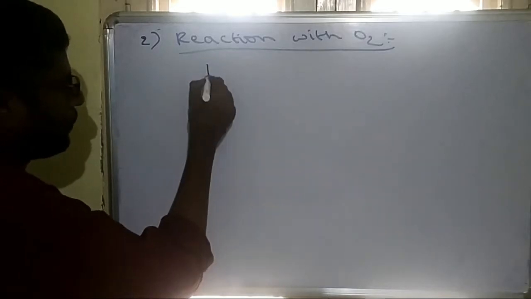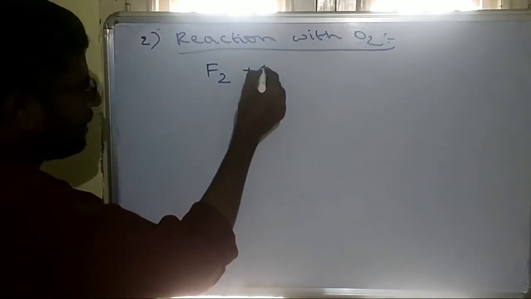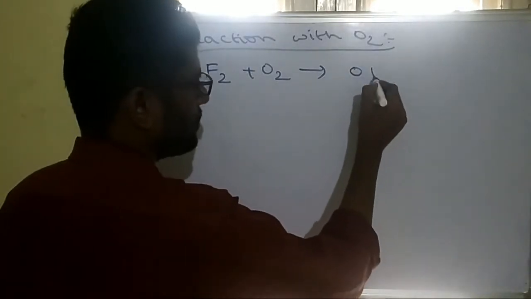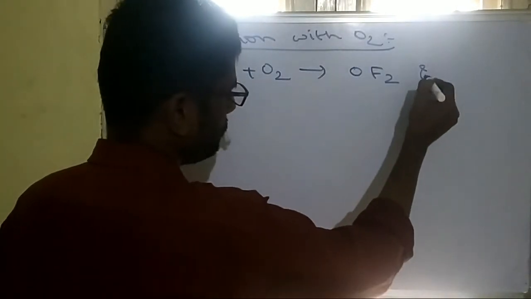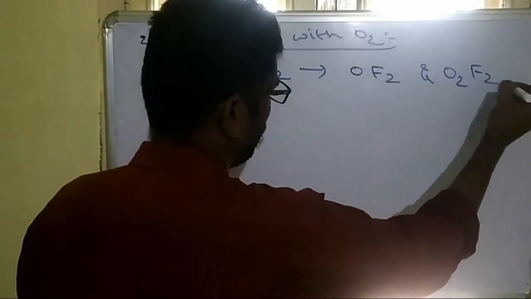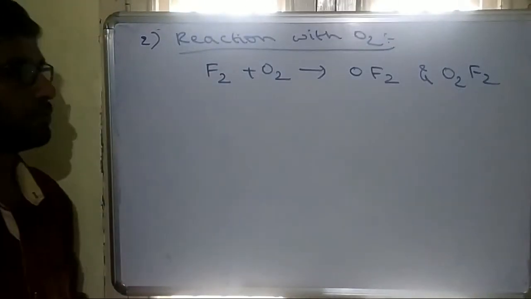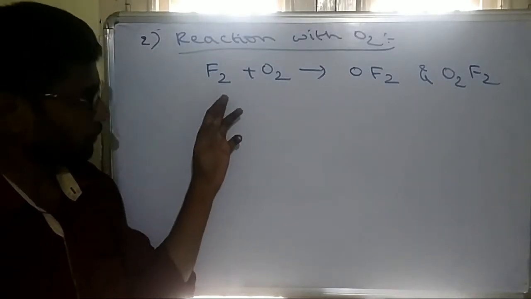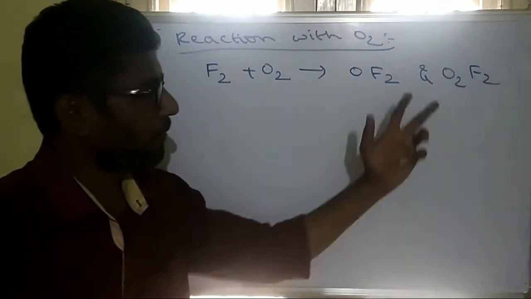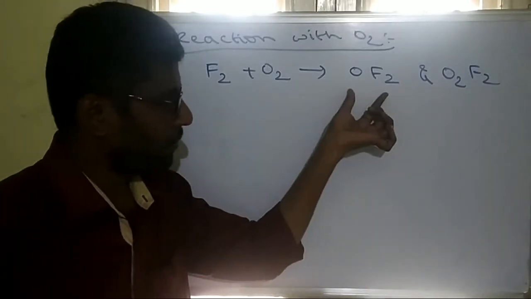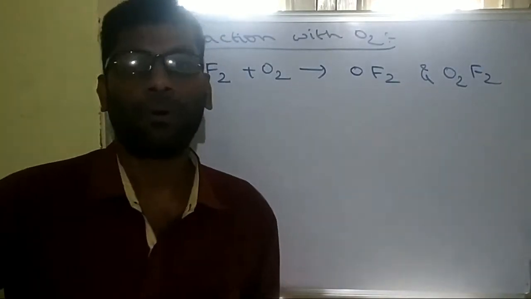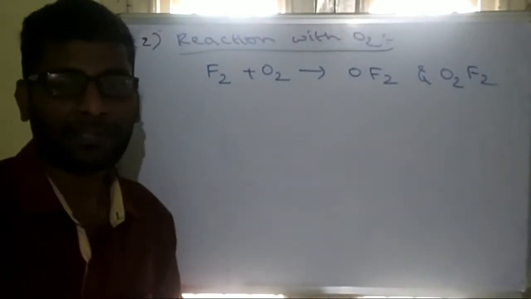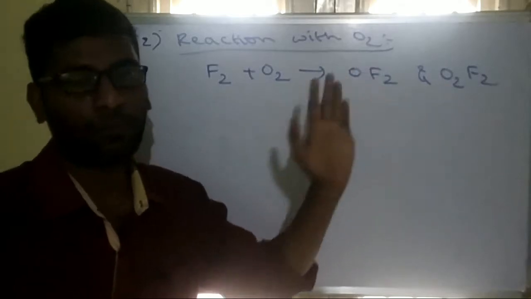If you are taking fluorine, when it combines with oxygen, it will form two compounds. One is OF2, another one is O2F2. These two we have already seen in the 16th group also. Whenever fluorine and oxygen combine, they form two compounds, OF2 and O2F2. But remember, we cannot call these oxides, we call them fluorides.